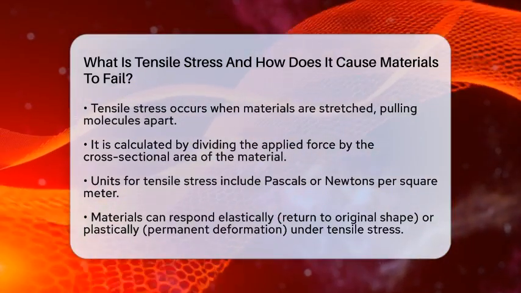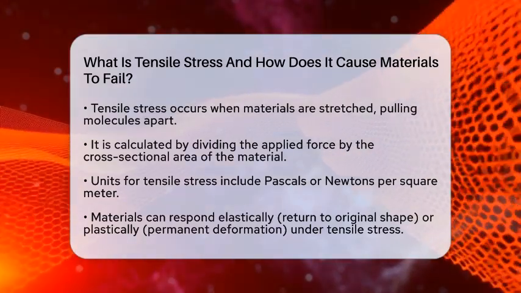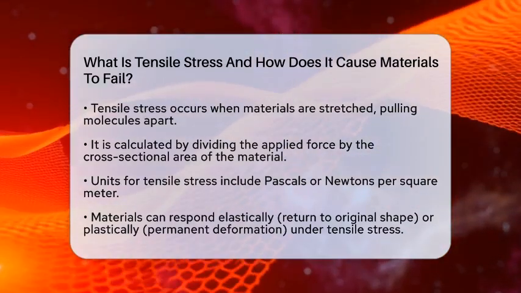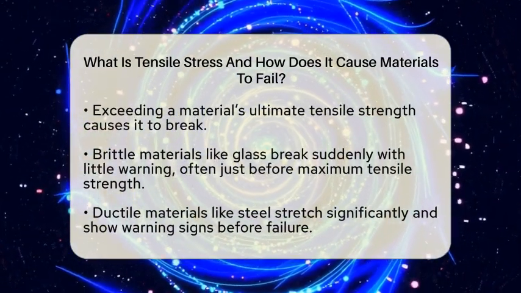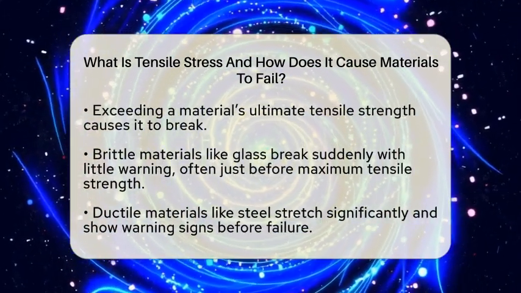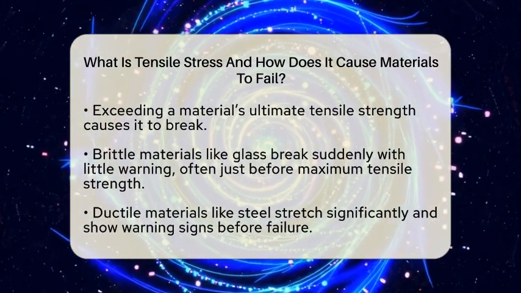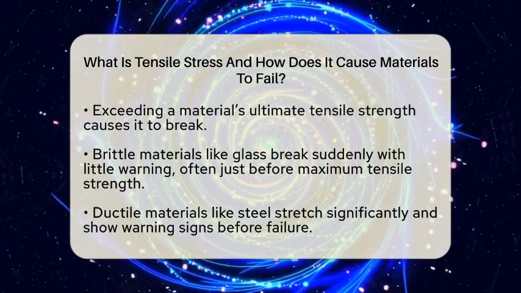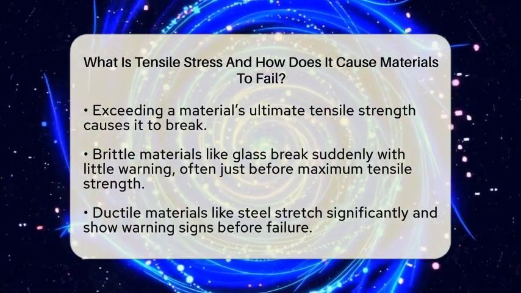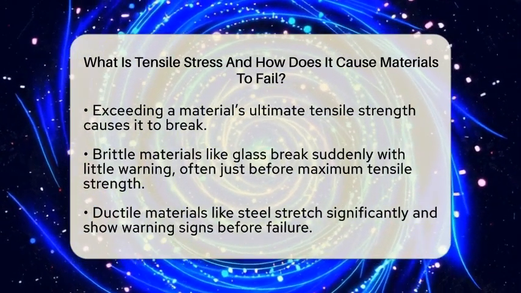When a material is under tensile stress, it can respond in different ways. It might stretch elastically, meaning it returns to its original shape once the force is removed. Or it could deform plastically, meaning it changes shape permanently. If the tensile stress exceeds the material's capacity, called the ultimate tensile strength, the material will break.